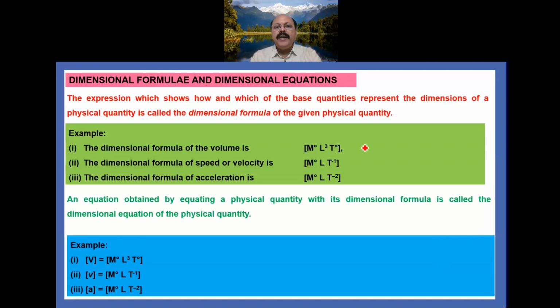an equation obtained by equating a physical quantity with its dimensional formula is called the dimensional equation of that physical quantity. For example, volume = [M⁰ L³ T⁰]. Similarly, velocity or the speed = [M⁰ L T⁻¹]. Acceleration = [M⁰ L T⁻²]. So that is called dimensional formula and dimensional equations.